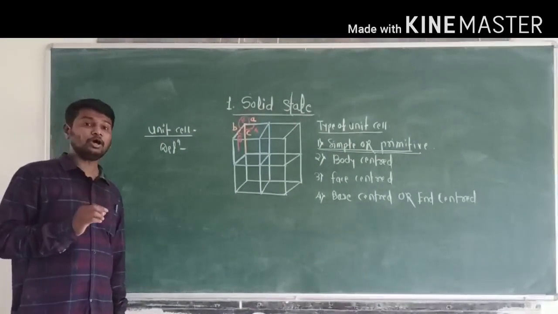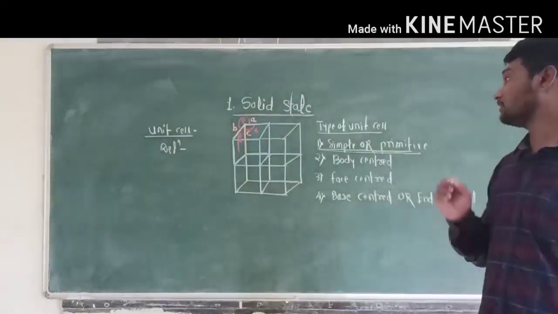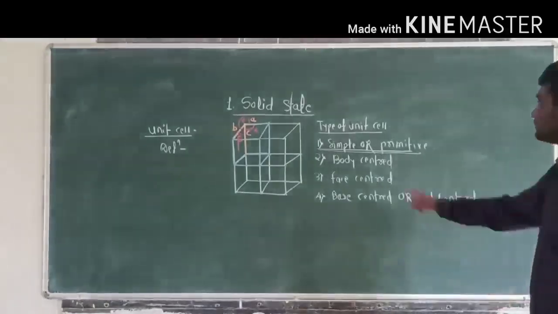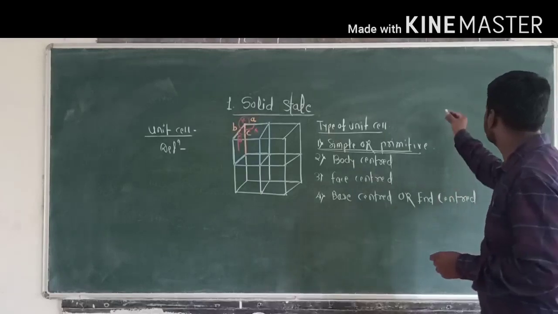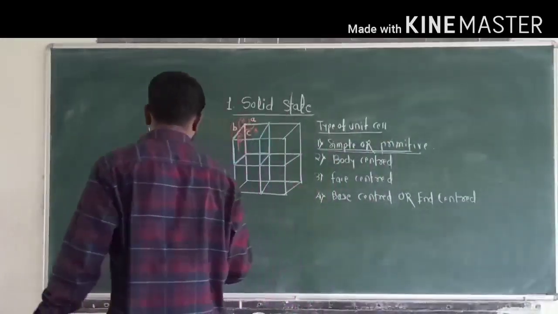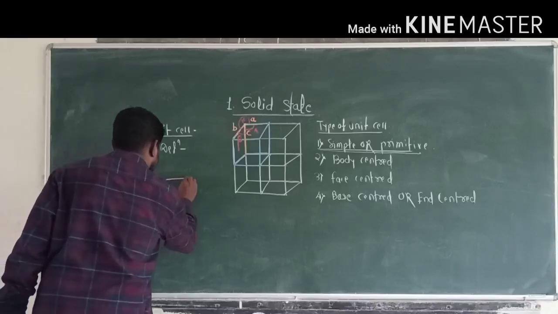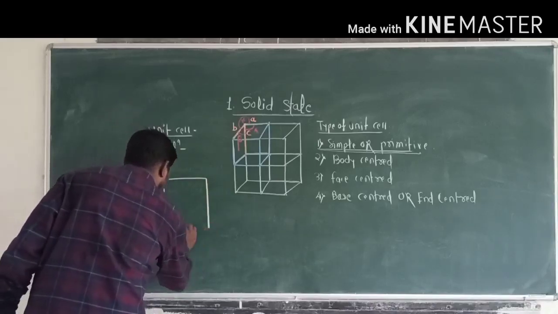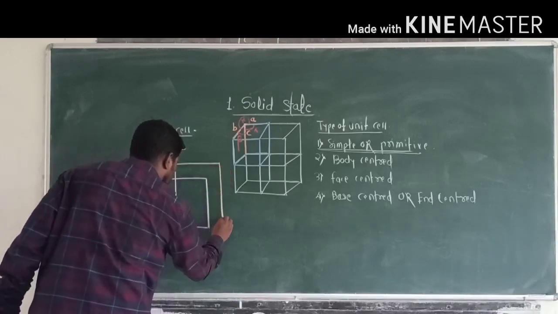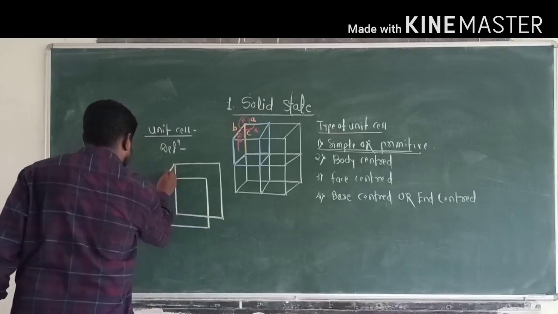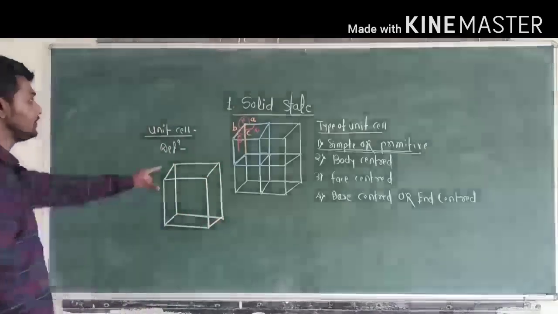In a simple or primitive unit cell, all constituent particles are present at the corners only. This is called a simple or primitive unit cell. For example, this is a unit cell.